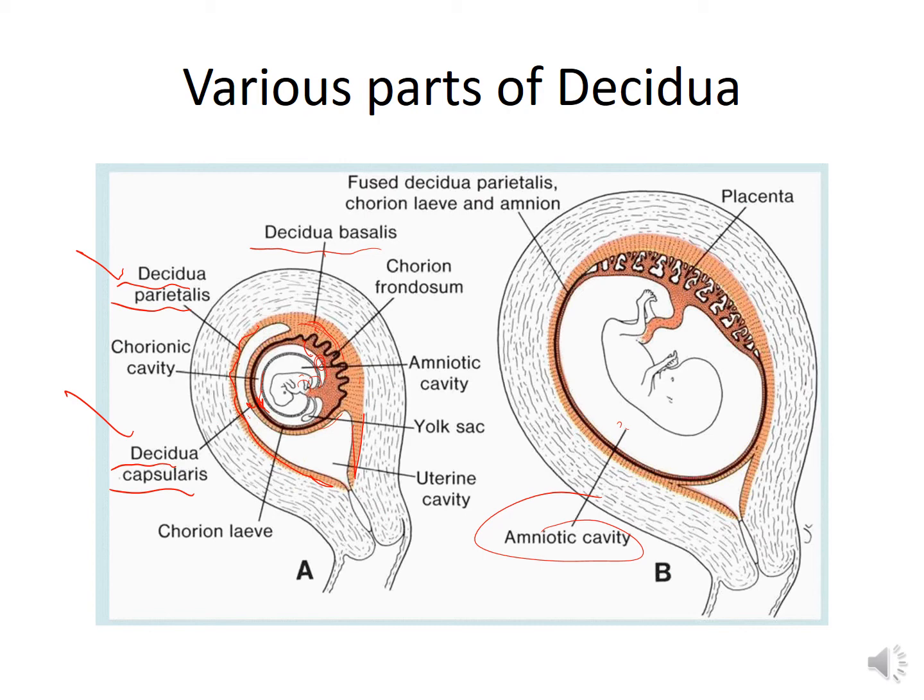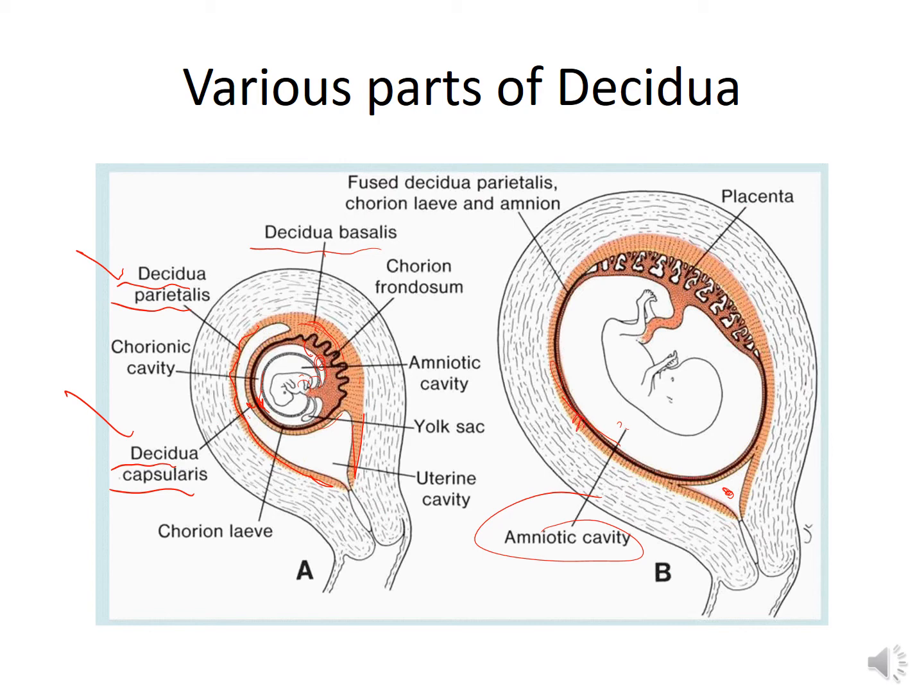As the fetus enlarges in size, it obliterates the uterine cavity. Here you can see, this is the uterine cavity remaining. Rest of the uterine cavity is obliterated. As the fetus enlarges in size, and by the end of third month of development, the decidua capsularis comes in contact with the decidua parietalis.